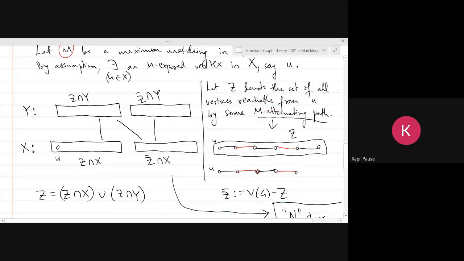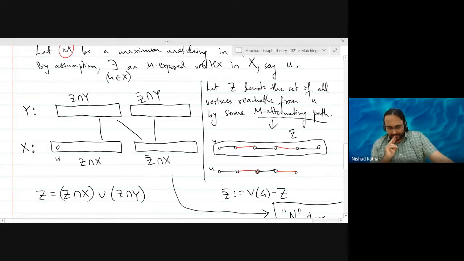So from Z intersection Y, we can take a matching edge and go to X. So the correspondence from that vertex in Z intersection Y to its matching partner in Z intersection X uses a bijection. I see. Okay. And Shrikant, can you complete your argument?